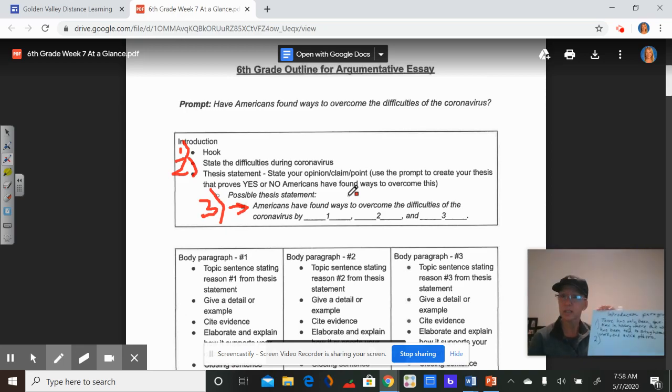Okay, that's kind of an interesting fact, don't you think, that there's only been one other time in our history that they've come out and said, stay home, don't go to work. That's really interesting. That's a major thing in world history. That's a major thing in our lives. You see how huge this is. So I would say that's definitely a hook, that there's only been one other time in history where people have stayed home. And that was actually in 1918. So it was 102 years ago? Crazy, huh?